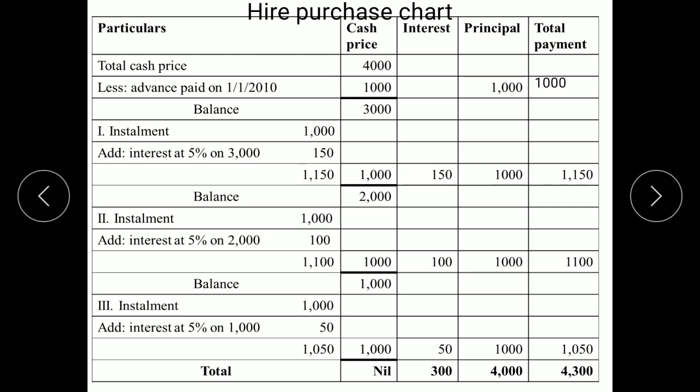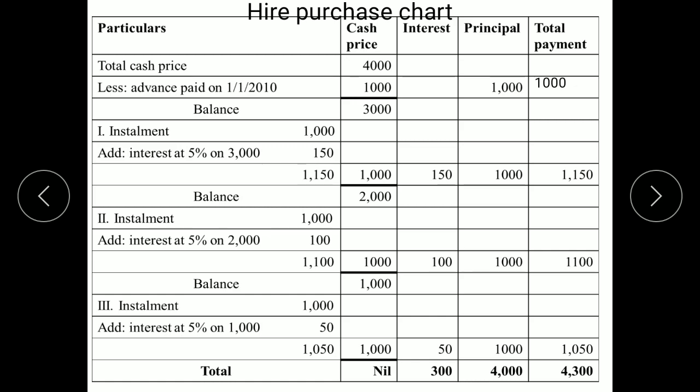End of second year, second installment is paid, again rupees 1000. Here also we will add the interest at 5% on 2000, which comes to rupees 100. So total 1100. Cash price paid, the installment amount 1000. Interest we have calculated 100. So the principal amount is 1000. Total payment, interest plus principal, 1100.